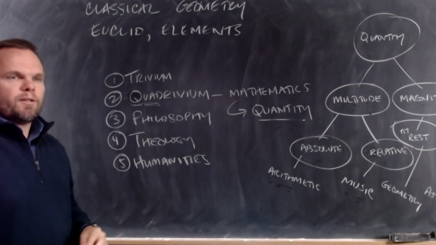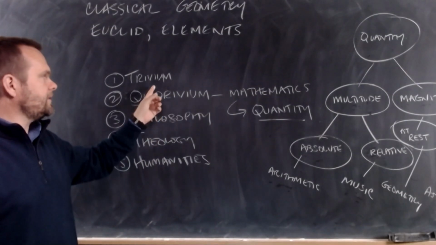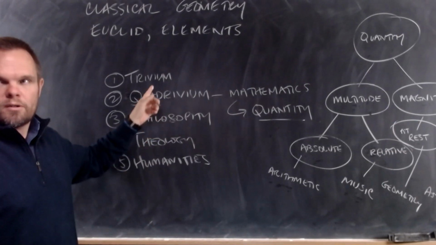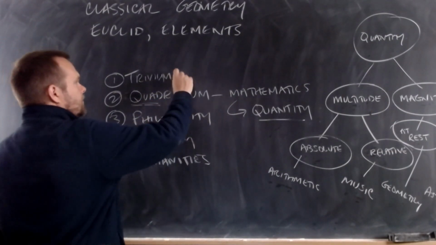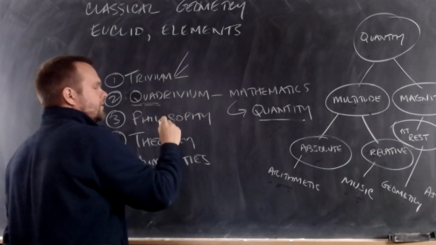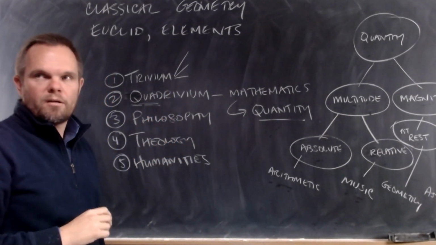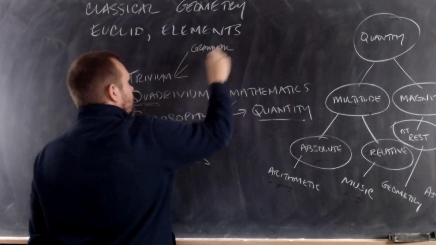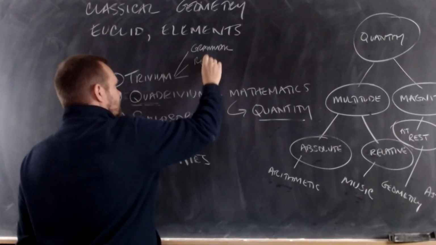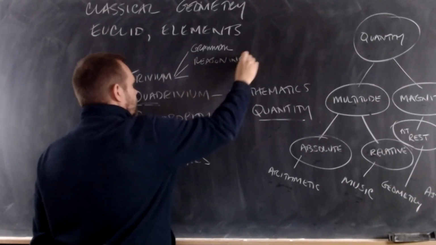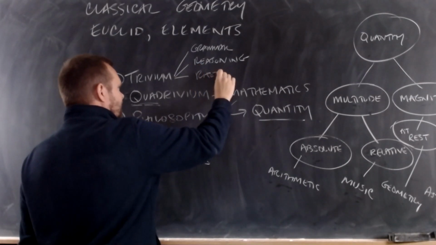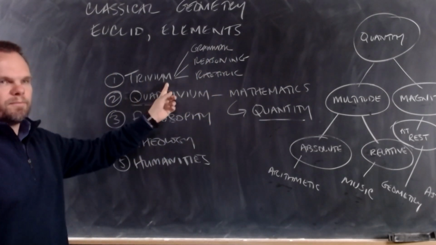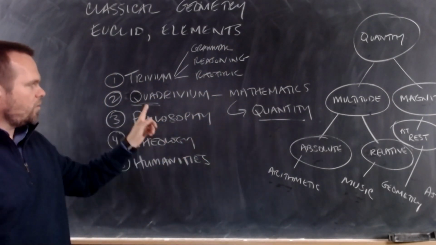The first subject is called the trivium. How many sciences in the trivium? Quadrivium is 4, trivium is 3. You know what they are? You know what the 3 arts of the trivium are? Grammar. What's the second one? Reasoning. What's the third one? Rhetoric. 3 arts, trivium. 4 arts, quadrivium.